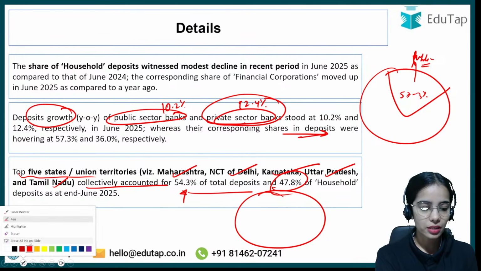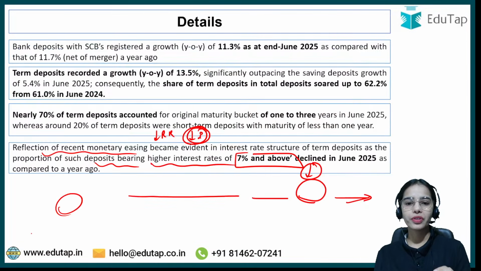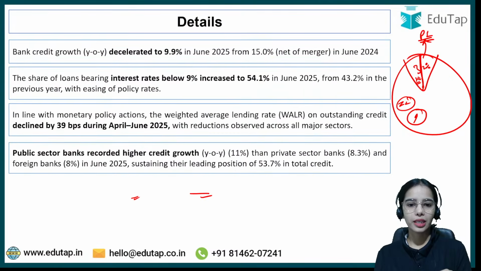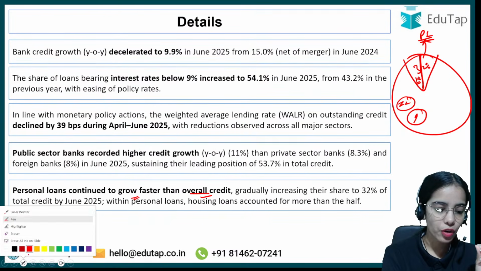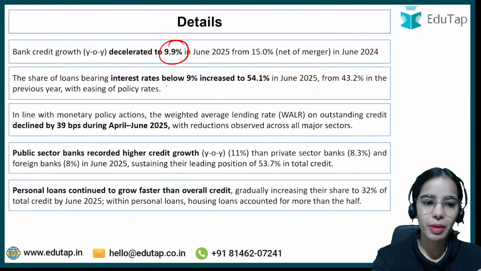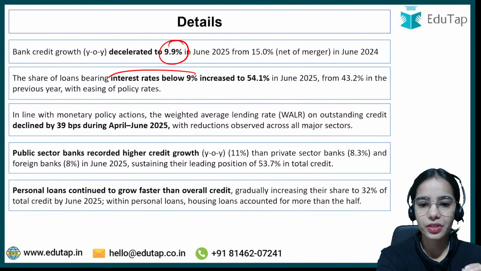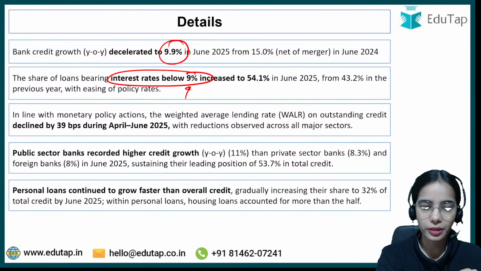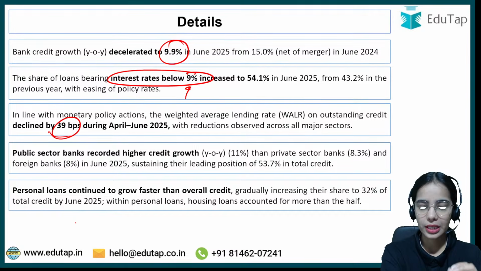Now this is the idea. So BSR 2 is also done. We will move forward with the KYC, but let me tell you the important data that you have to keep in mind. First of all, from the BSR 1, the bank credit growth as well as interest rates below 9%. So this is important. 39 basis points, this is important.